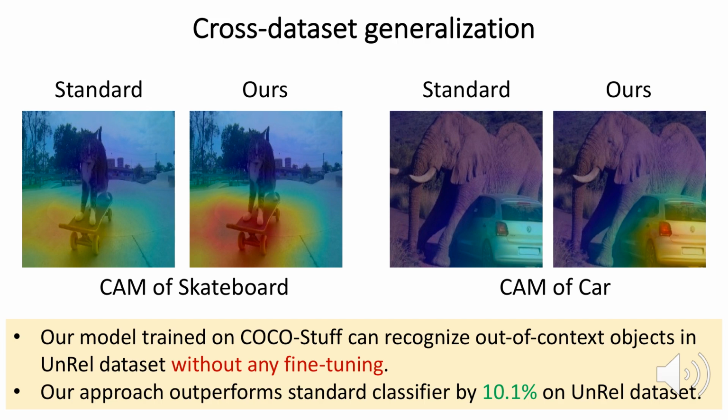Finally, we show the cross-dataset generalization ability of our approach. Our model trained on Coco stuff is successfully able to recognize out-of-context objects like skateboard and car without any fine-tuning. Our approach provides a boost of 10.1% compared to the standard classifier on Unreal dataset.